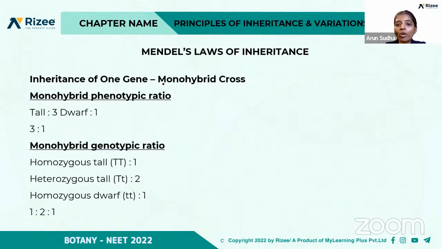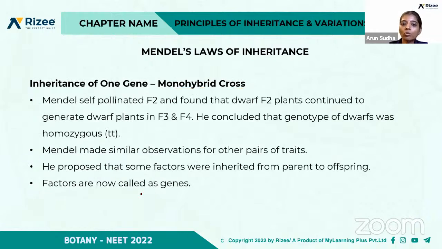So in the case of a monohybrid cross, the phenotypic ratio of tall to dwarf is 3:1. And the genotypic ratio is 1:2:1. Okay. So Mendel self-pollinated that. We saw up to F2, right? First he took two pure lines and they formed a heterozygous F1 generation, and he self-pollinated these heterozygous plants, and we got the different ratios in the F2 generation.